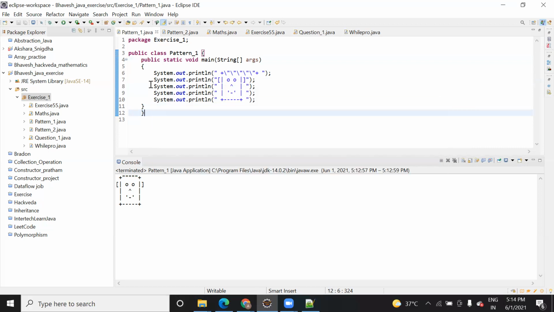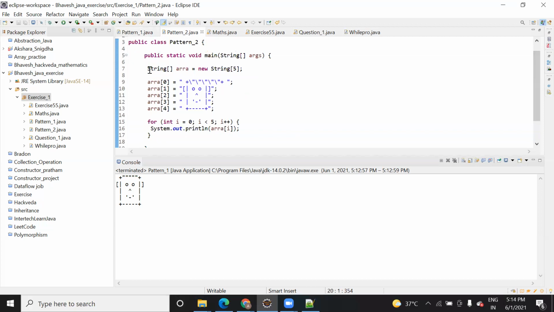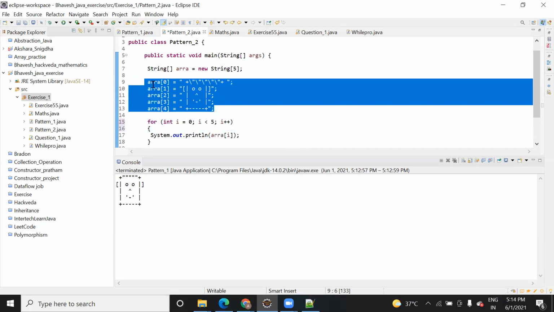It's not necessary to use a for loop all the time. Just read the question and see what they say. One more way of printing this is with the help of an array. Declare a string array. When the result was declared, out of 15 CSE students, only 5 qualified. So I asked them how they solved it, and they told me that in the interview they solved it in this way only.